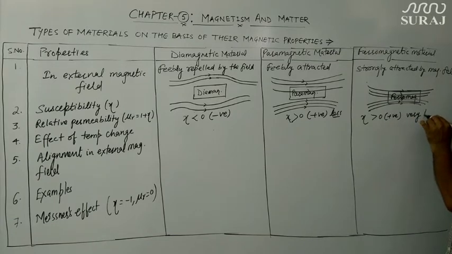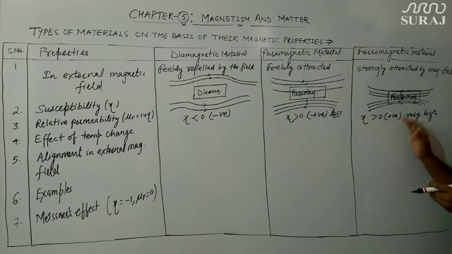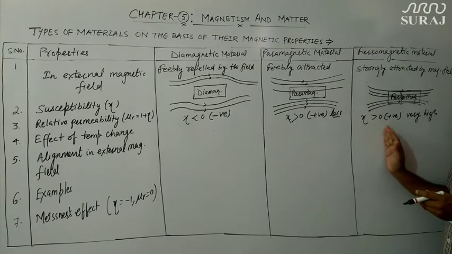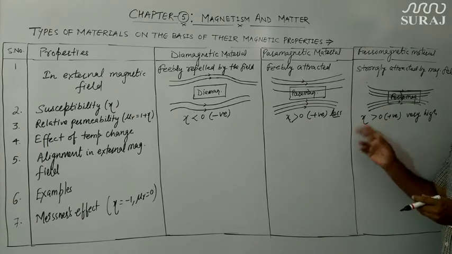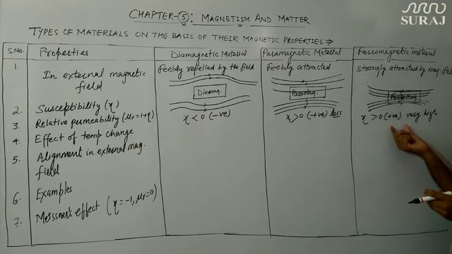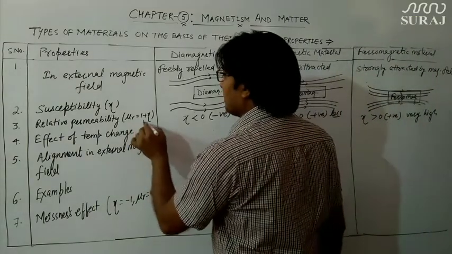In practice the value is somewhere around 5,000, 6,000, even 10,000 for some ferromagnetic materials. So susceptibility is positive for both paramagnetic and ferromagnetic materials, but the value is quite low for paramagnetic, while for ferromagnetic material it is very, very high. Now let us talk about the relative permeability.